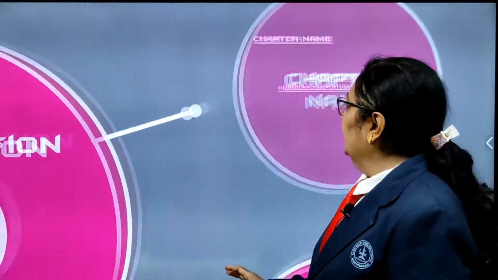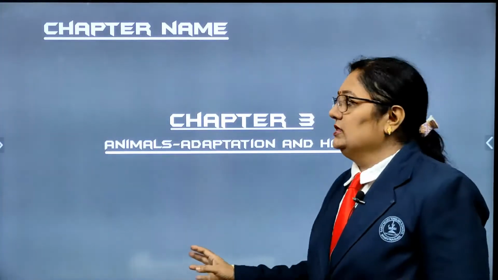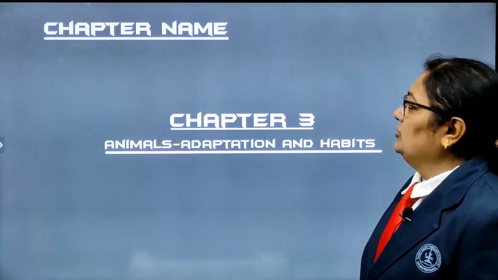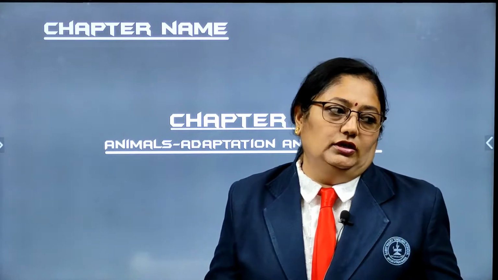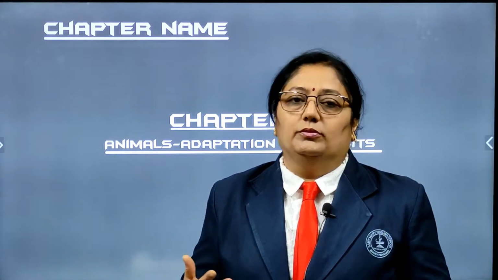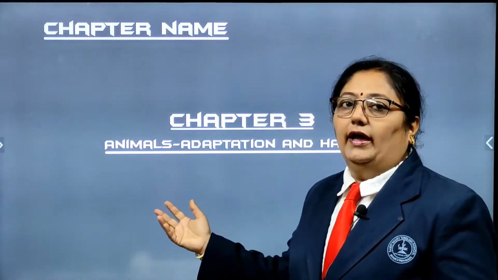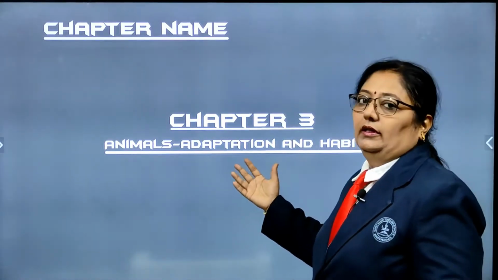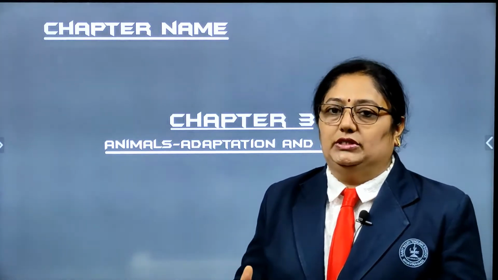We go for chapter number 3, animals, adaptations and habits. Wherever the animals stay, they always cultivate a few characteristics that suit the region where they stay. So we are going to learn the adaptations of the snow leopard, the penguins, and we will be talking about desert animals, the camels. They all are going to have different habits, where they stay, that is the habitats and all the habitations.